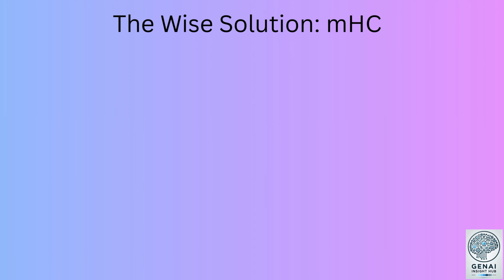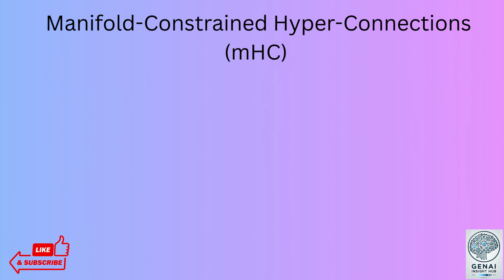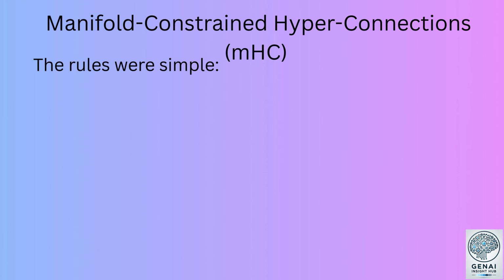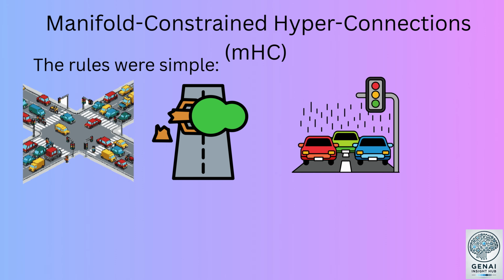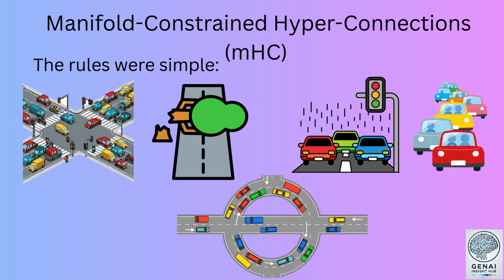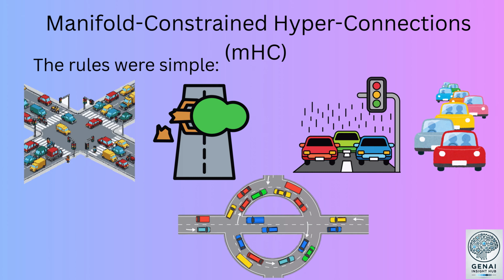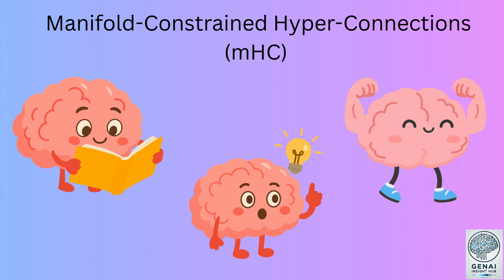The wise solution, MHC. Then came a wise idea. Let's keep many roads, but add strict traffic rules. This new system was called Manifold-Constrained Hyper-Connections, MHC. The rules were simple. No road can steal all the traffic. No road can block traffic. Everyone shares fairly. Total traffic stays the same. Now information flows calmly, mixes nicely, never explodes, never disappears. The brain became deep, stable, powerful, and that is the journey to MHC.